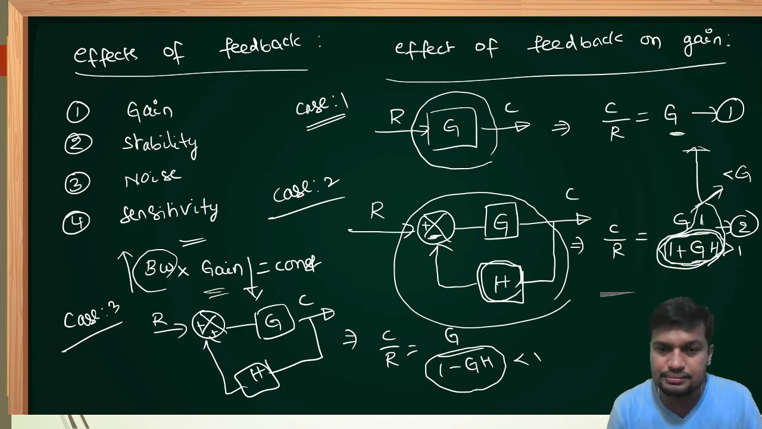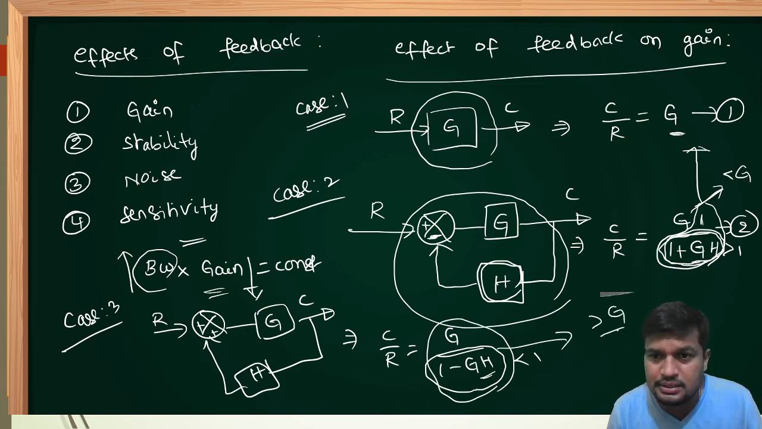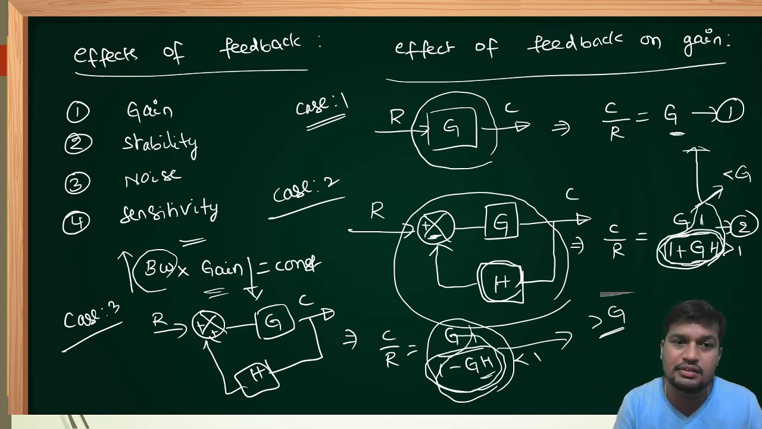Sorry, excuse me. Some value subtracted from 1 will be less than 1. Anything divided by less than 1 will be more than the numerator expression, that is more than G. That means gain is increased compared to the open loop system by a factor of 1 upon 1 minus GH. Whenever gain is increased in case of positive feedback, bandwidth will reduce. When bandwidth reduces, it has a narrow frequency range. The output is not desirable because it consists of more noise.